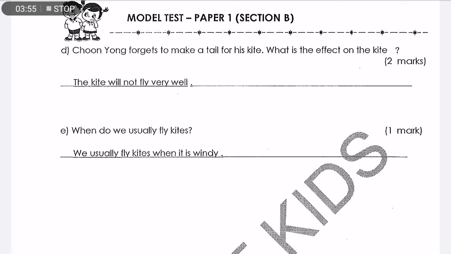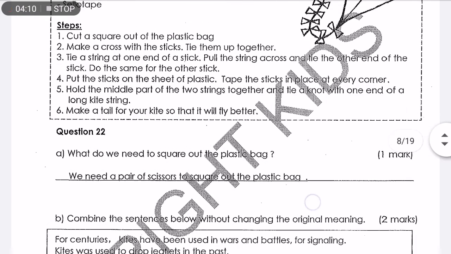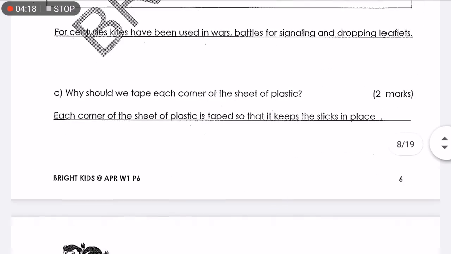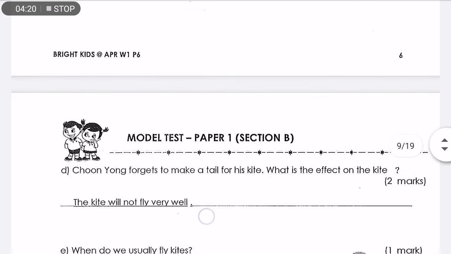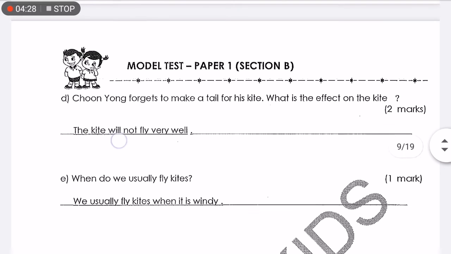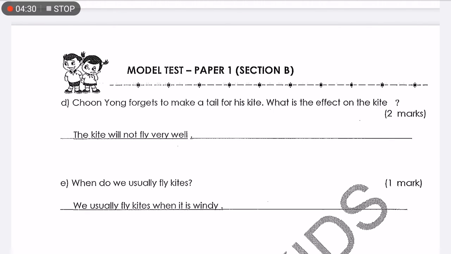Question D. Chunyong forgets to make a tail for his kite. What is the effect on the kite? The main effect is what will happen to the kite. What will happen if the kite does not have a tail? So where do you get the answer? The answer is in here, step 6. Make a tail for your kite so that it will fly better. So the answer is the kite will not fly very well. So in order to write this sentence in full, since it's 2 marks, you need to answer the effect on the kite is that the kite would not fly very well. So that's the full answer.